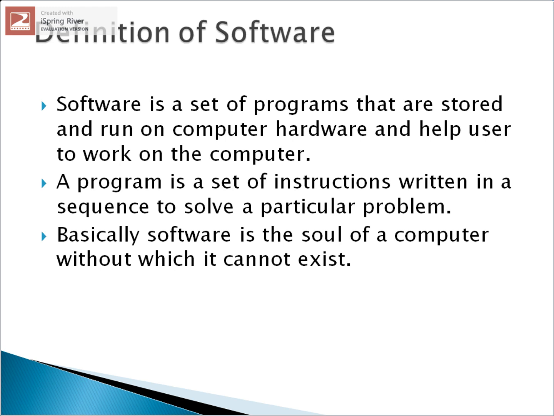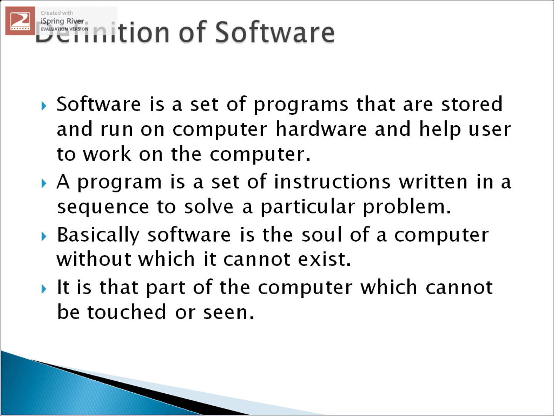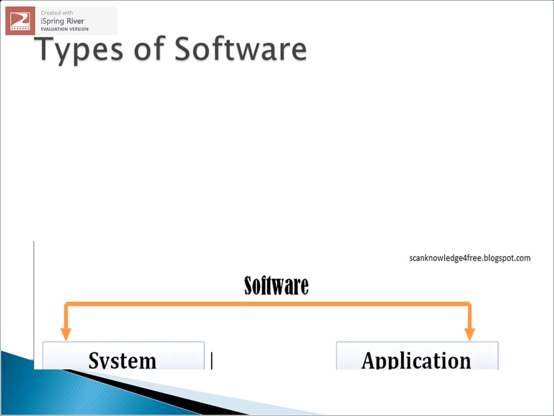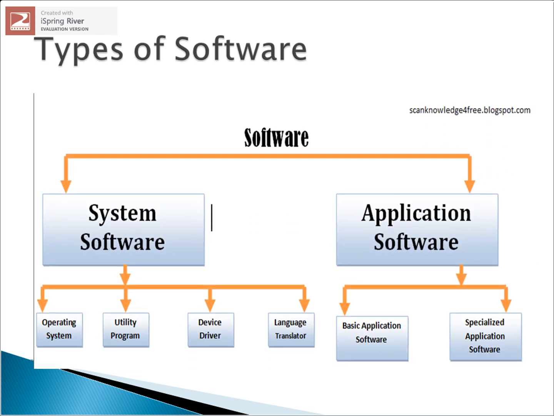Basically, software is the soul of a computer without which it cannot exist. It is that part of the computer which cannot be touched or seen. Now, the types of software. Software is basically categorized into two main types, system software and application software.